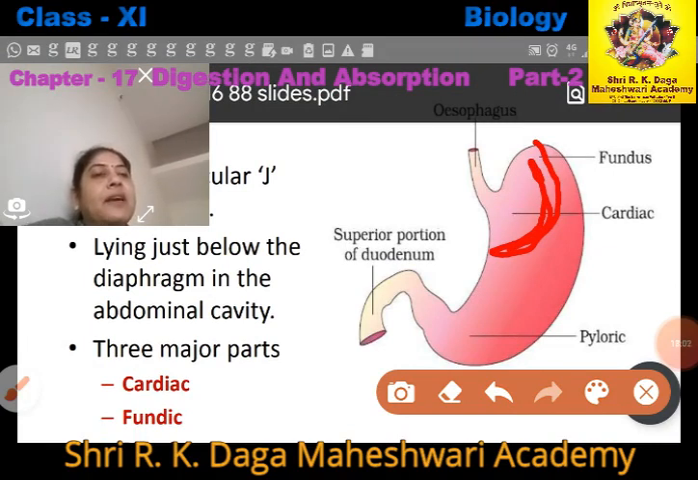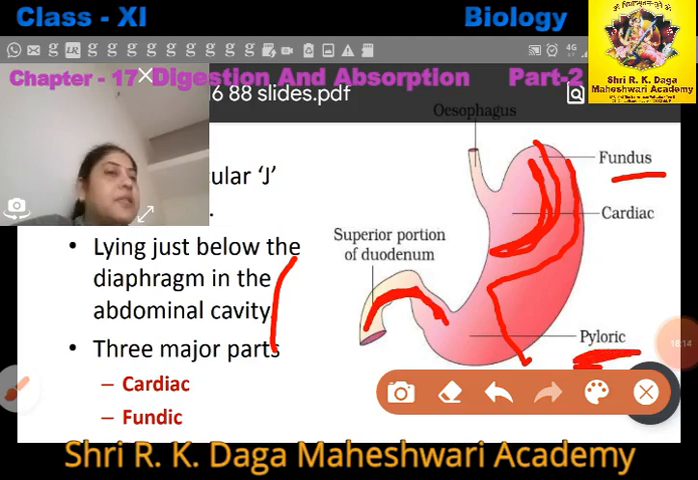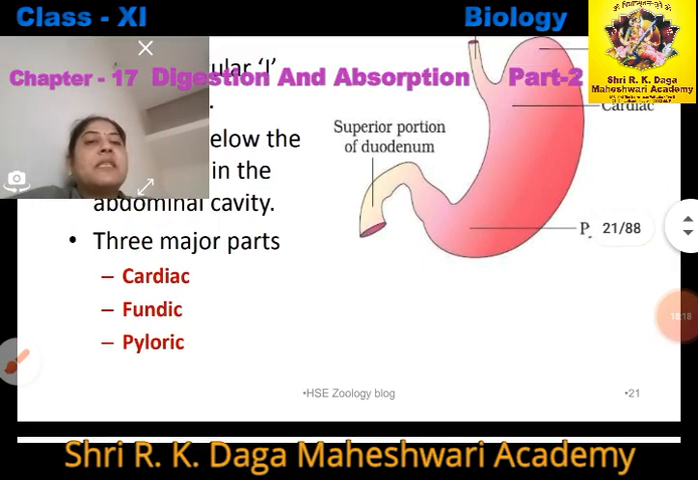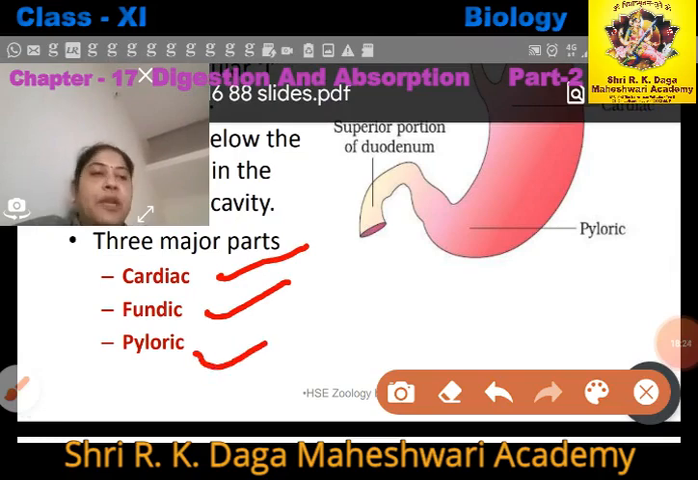After the cardiac, the stomach part is called the fundus, also called fundic, and the third part opens into another part of the alimentary canal. This part is called the pyloric stomach, right? So there are three major parts of the stomach. First is the cardiac, another one is fundic, and fundic opens into pyloric, right?